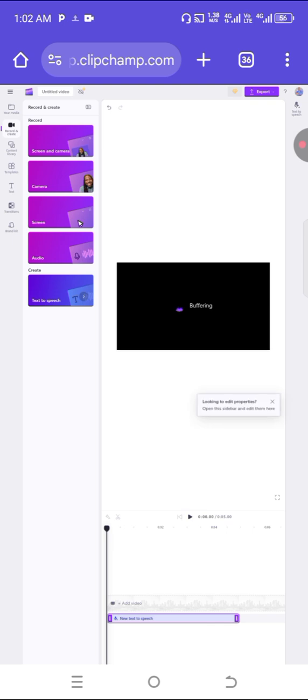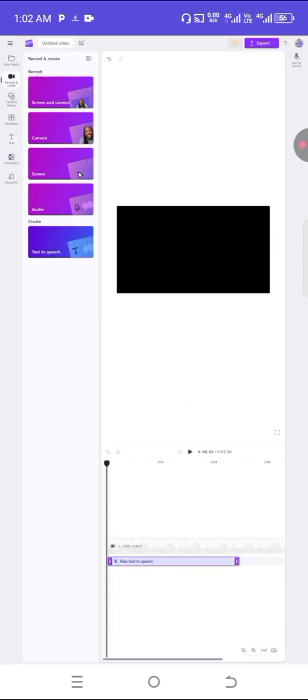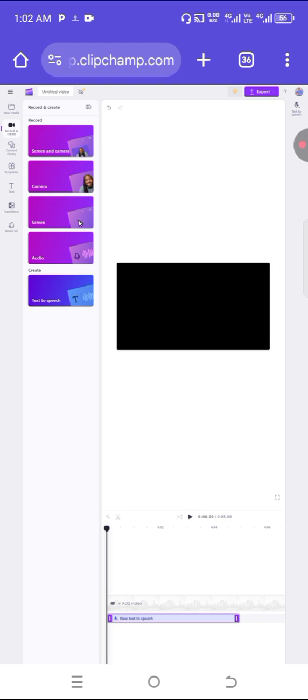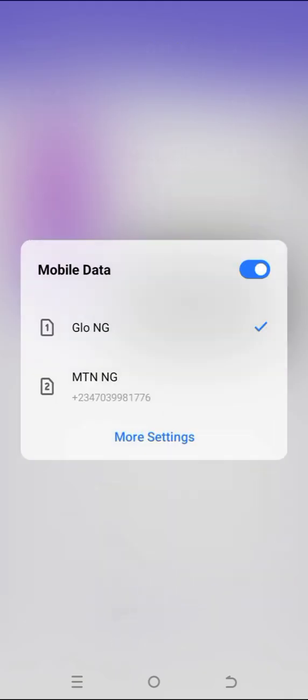That's where you click. Once you click on text to speech, make sure your browser is on desktop site, then you look at your left hand side.